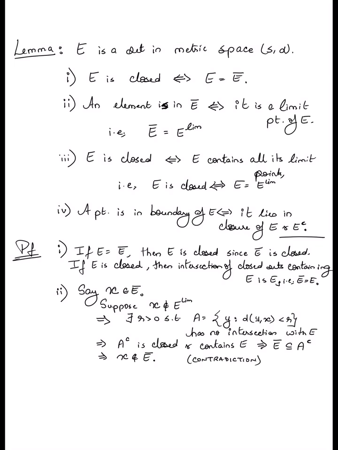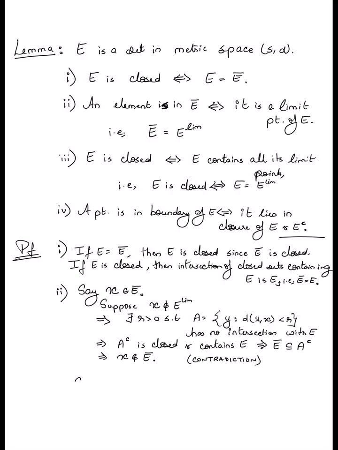Okay, so we started off by assuming that X belongs to the closure. We supposed that X is not a limit point, and from there showed that that would imply that X does not belong to the closure of E, and that gives us a contradiction, right? So this is how we know that any element that belongs to the closure must necessarily also be a limit point, right? So this is part 1 of the statement.